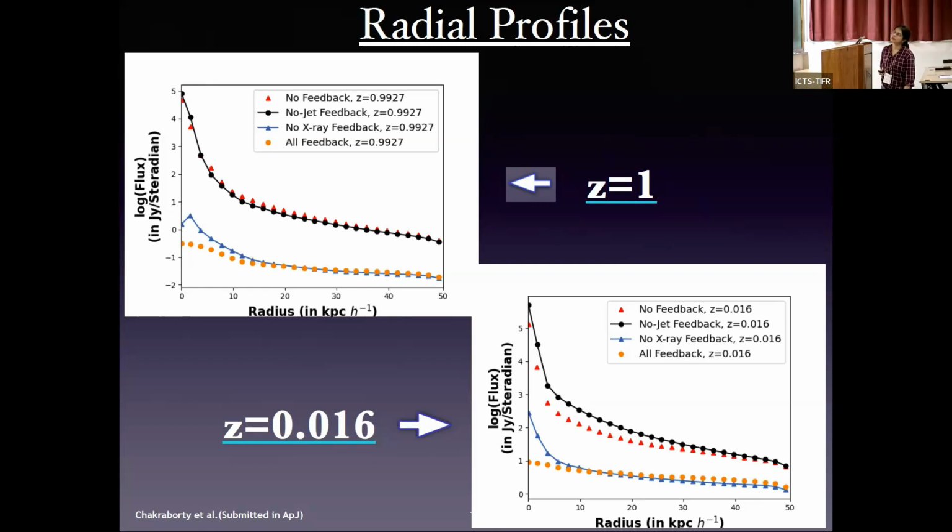Here, these are the radial profiles for the same black holes, the same theoretical maps I have just shown. We can see that the upper two radial profiles, for no feedback and no jet feedback, are very consistent, and the lower two profiles are also consistent. This is a similar case for both redshifts, but we can also see a drastic suppression in the signal when the jet is added. So from here we can conclude that the jet is playing a significant role in the case of the SZ signal.